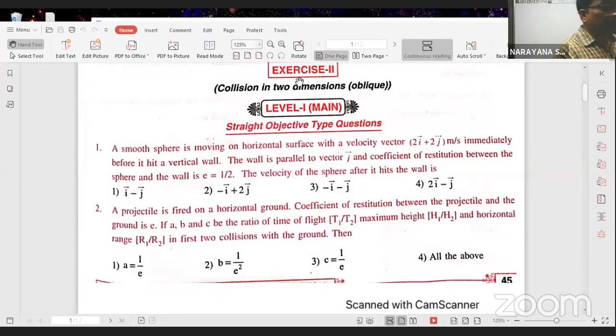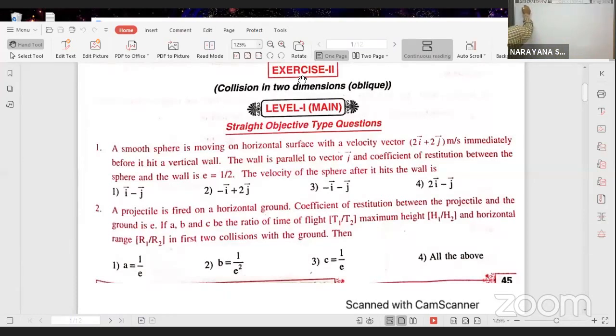Ballistic pendulum was completed already, in elastic collision. Last week only I taught the ballistic pendulum. Yesterday's continuation here. We are doing problems today. Okay.